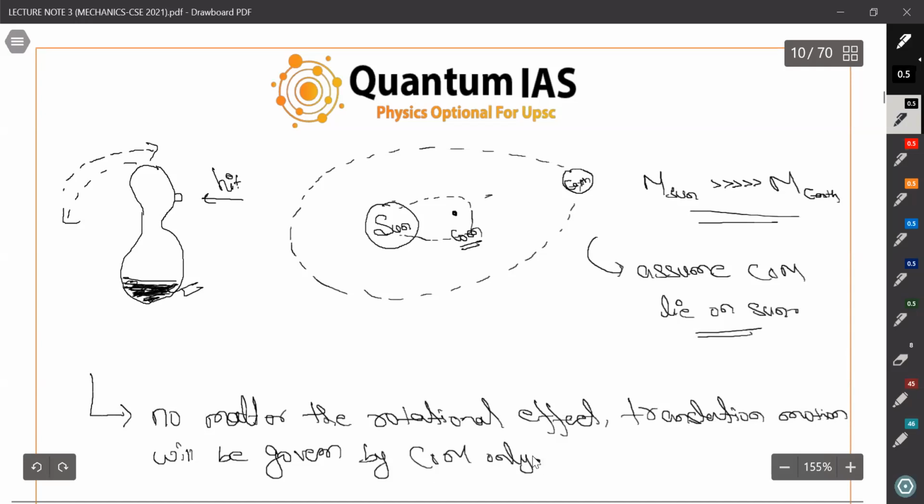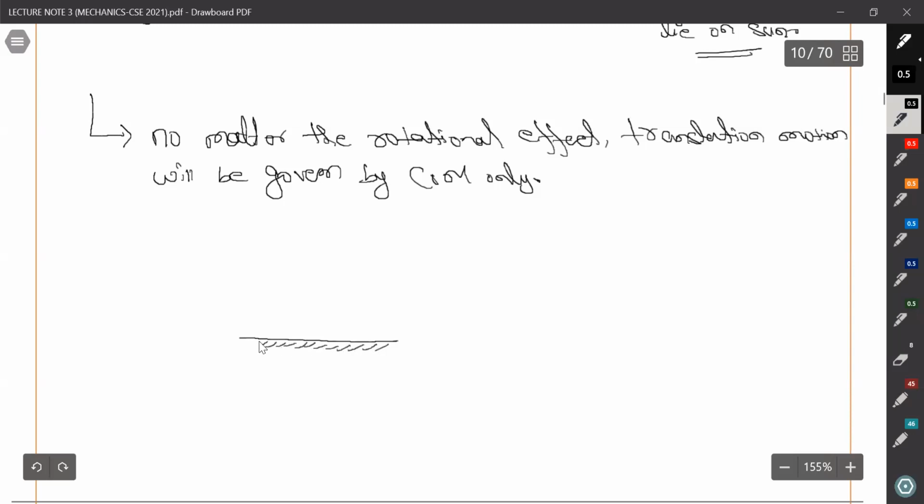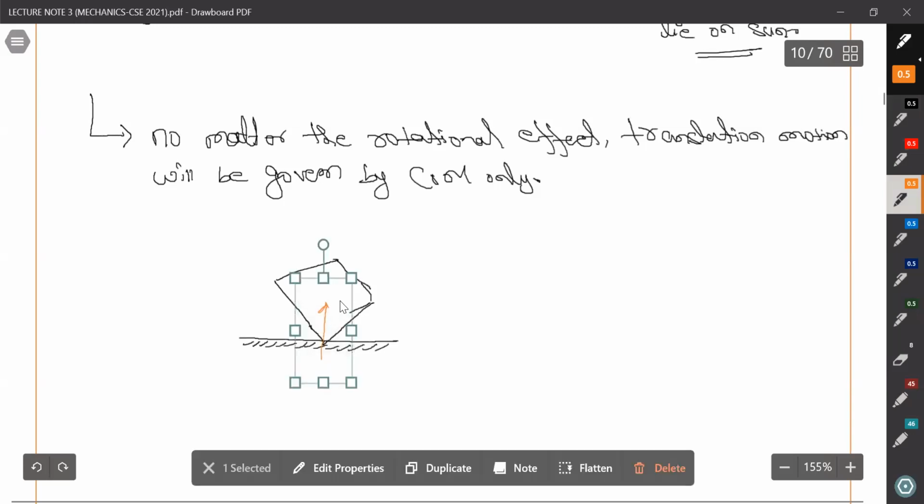What does it mean? Let me clarify to you. For example, if you have a box like this, suppose if you have a box like this, so what are the forces acting here? So normal is acting here. Wait.